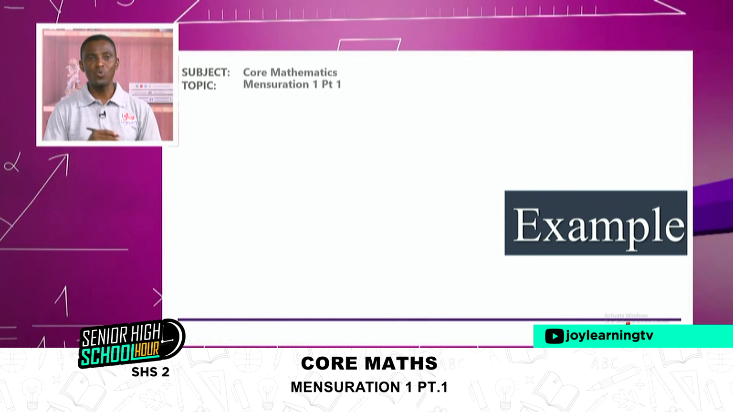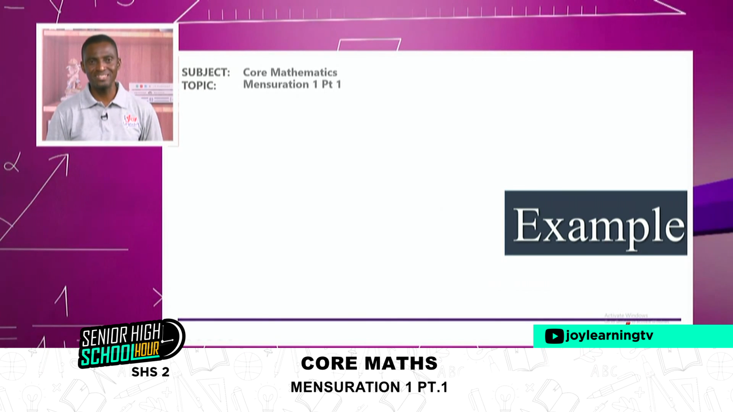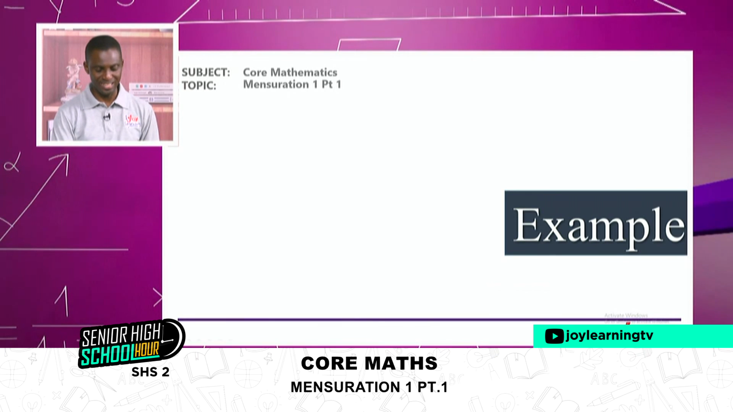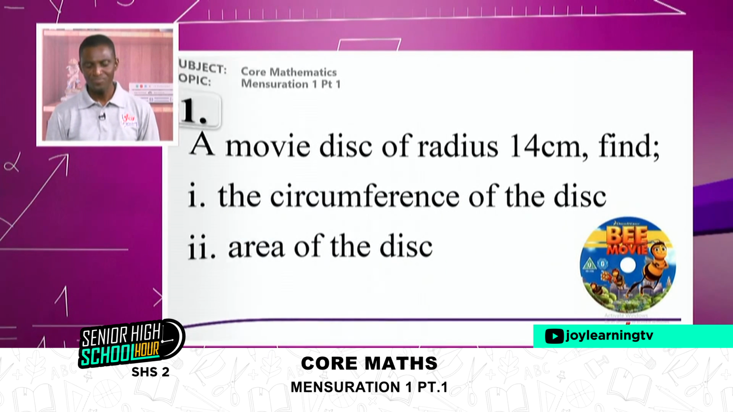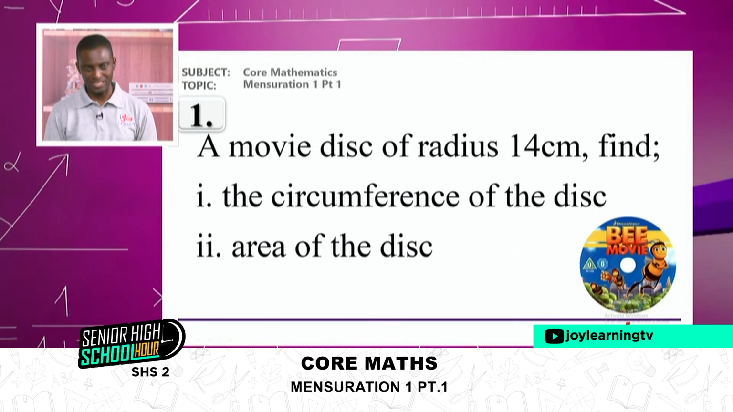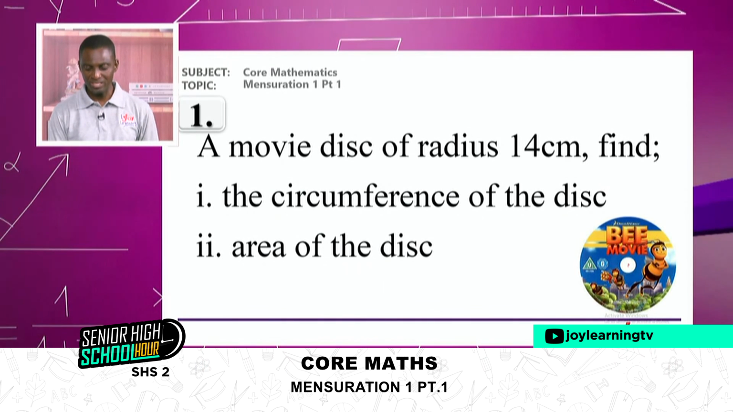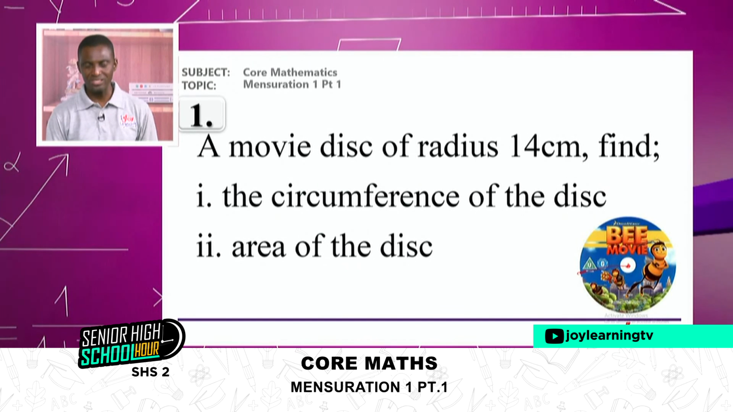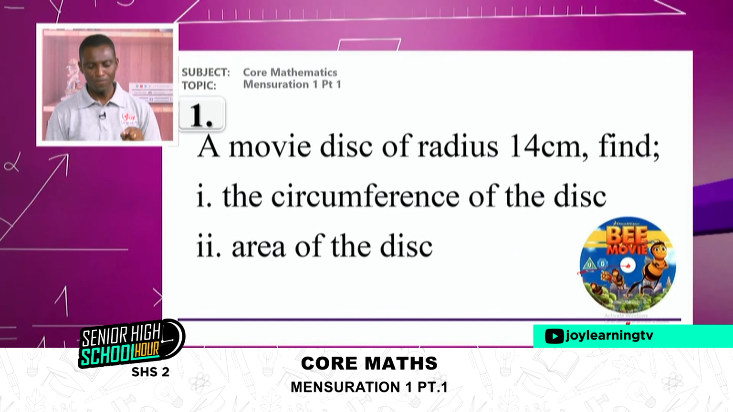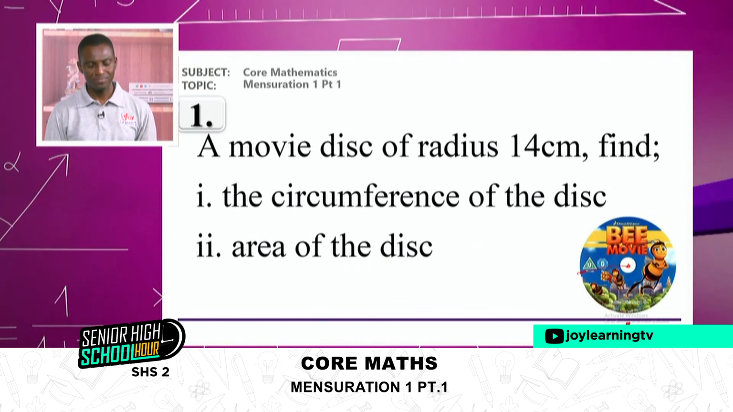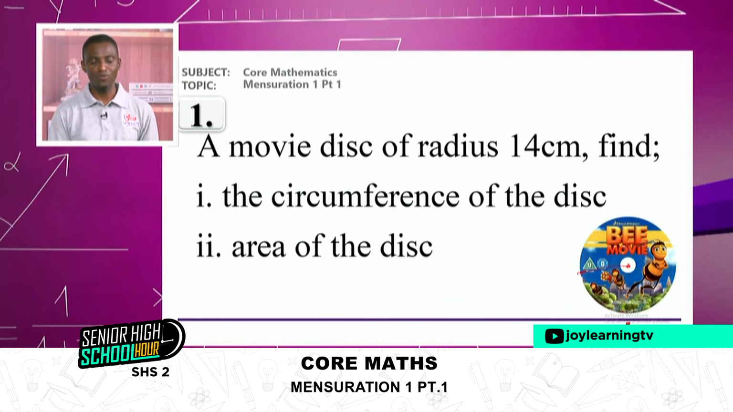Now, the rest are going to be questions that we can answer using the formulas. As simple as that. So question number 1 is simple. It says a moving disc of radius 14 centimeters. So if this is your disc, from the center here to the circumference is 14 centimeters. Find the circumference of the disc and the area of the disc. It's a matter of quoting the formula.